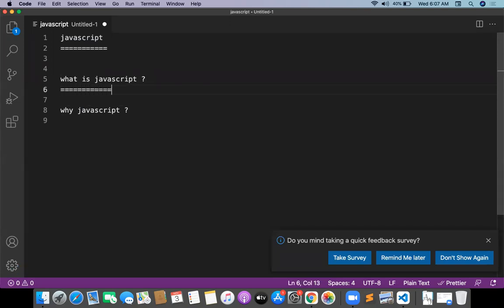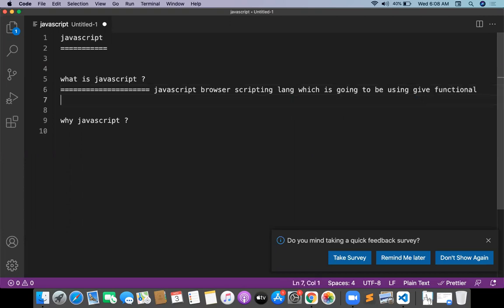JavaScript is a browser scripting language, which is going to be used to give functional process for a web page. That is basically JavaScript. And why JavaScript?